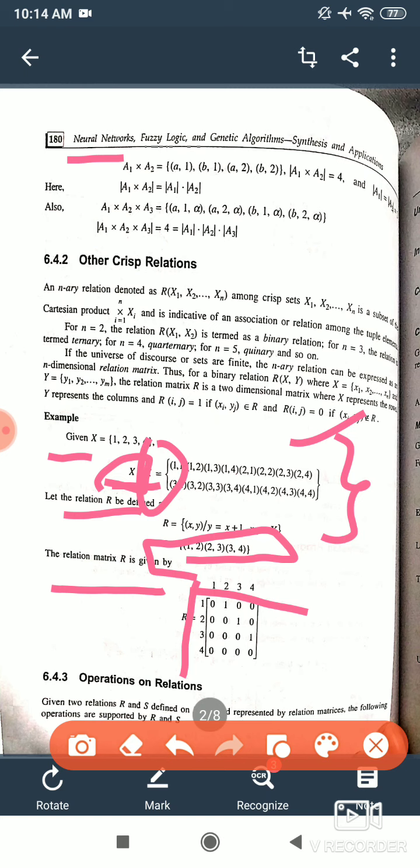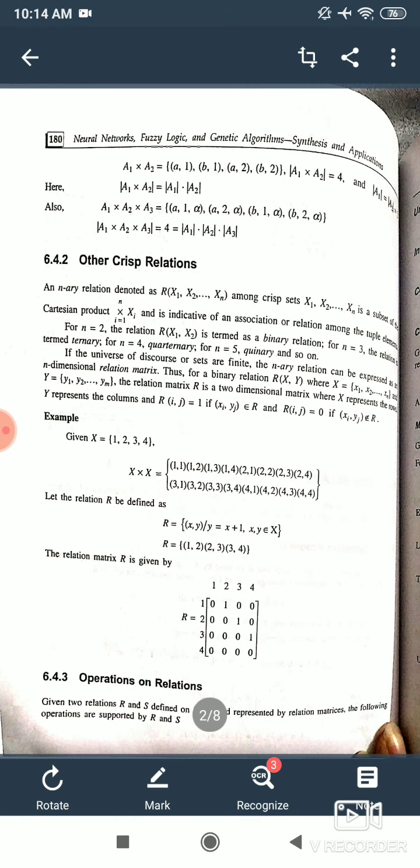Now in this case, (1,2) will become 1, so I have written here 1. Next (2,3) will become 1, and next (3,4) will become 1. Now all others are 0 here.